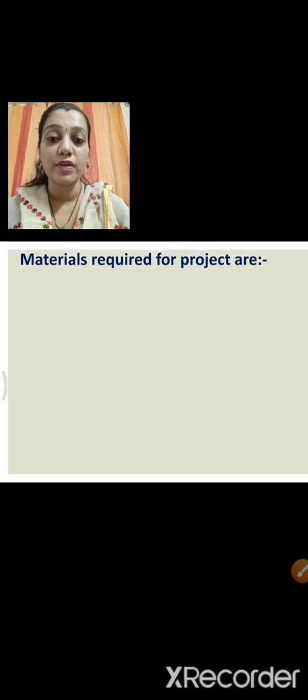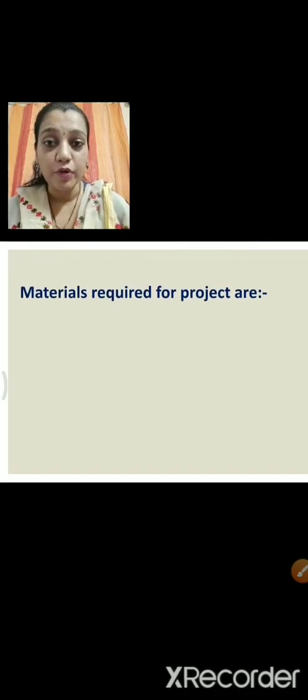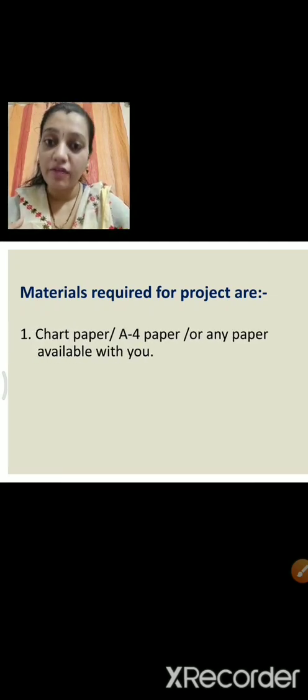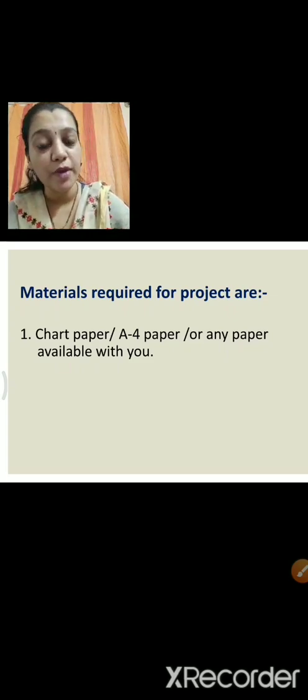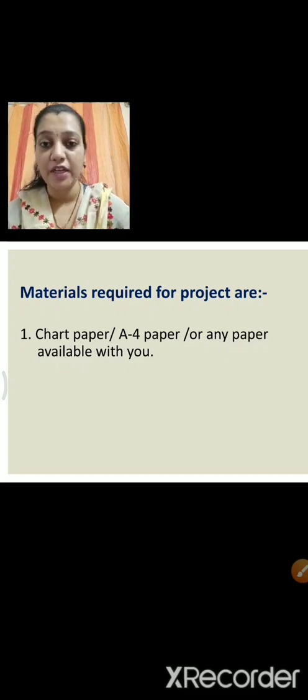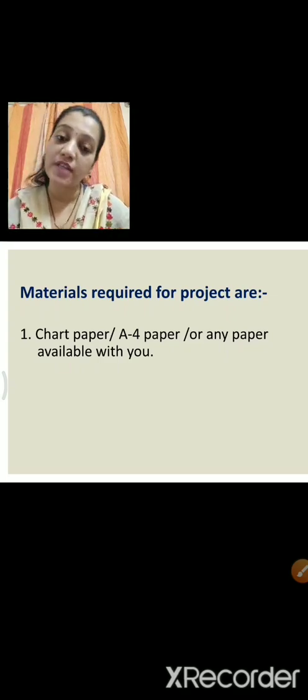So children, you know very well what naming words are, right? So now I am going to explain to you about the project. Now in this project, the materials required are: if you have chart paper, you can use chart paper. If you have A4 plain paper, you can use A4 paper. You can use tinted paper, or any paper that is available at your home. Or if you have old books with remaining pages, you can use those pages also.